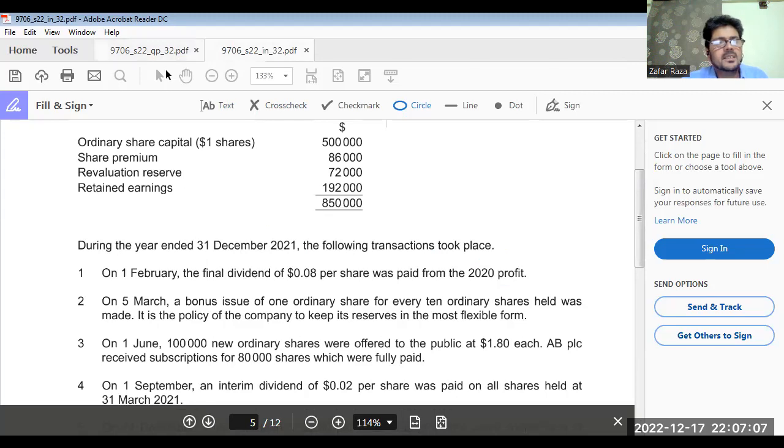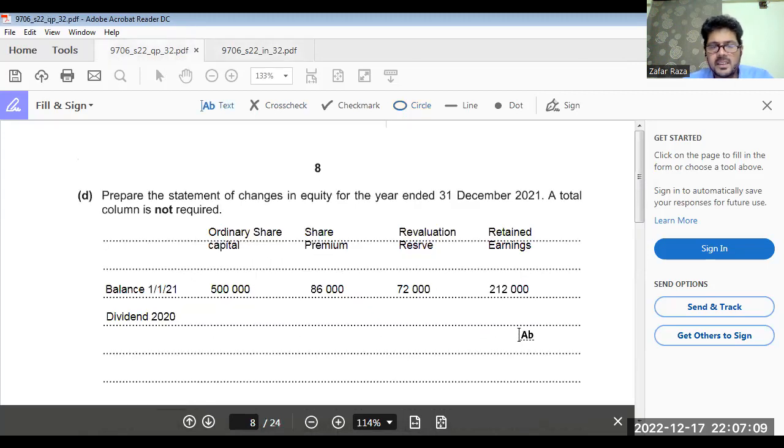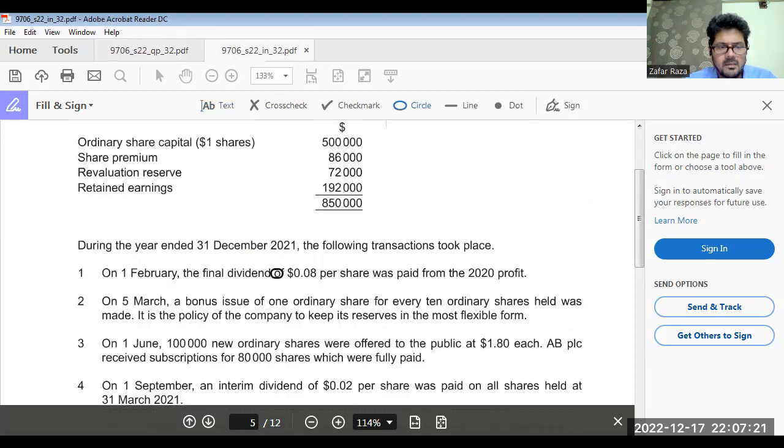That means 40,000. So 40,000, because this is a dividend of last year, we'll deduct from the retained earnings. Done? Okay. Second, on March 5, a bonus issue of 1 ordinary share for every 10 shares held was made.